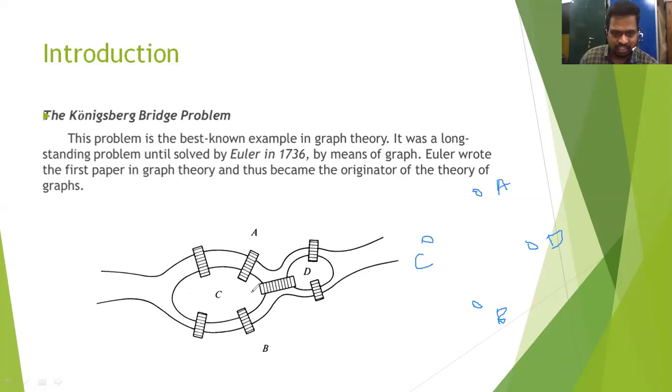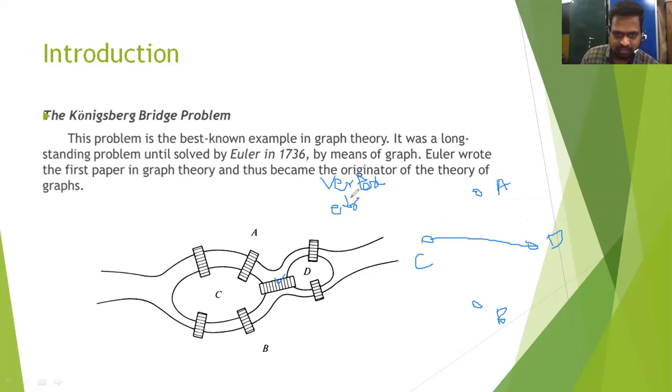There is a bridge between C and D, so they put one line. In graph terminology, it is called an edge. In graph terminology, the points are called vertices. The lines are called edges.